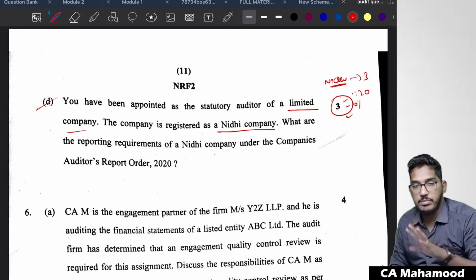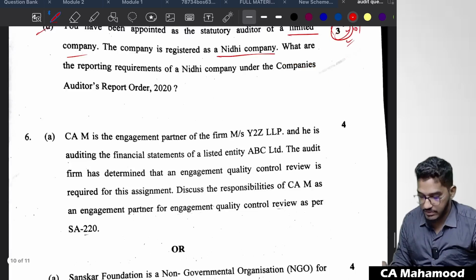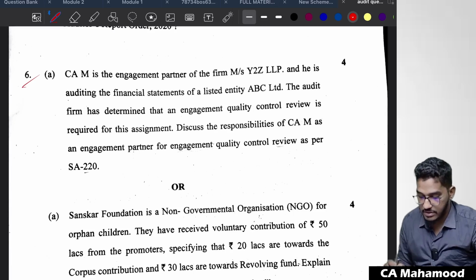Have they made any default in the repayment of dues? That's it. These 3 points, if you write, 3 marks you are going to get. Straight away question. Coming to the next question.